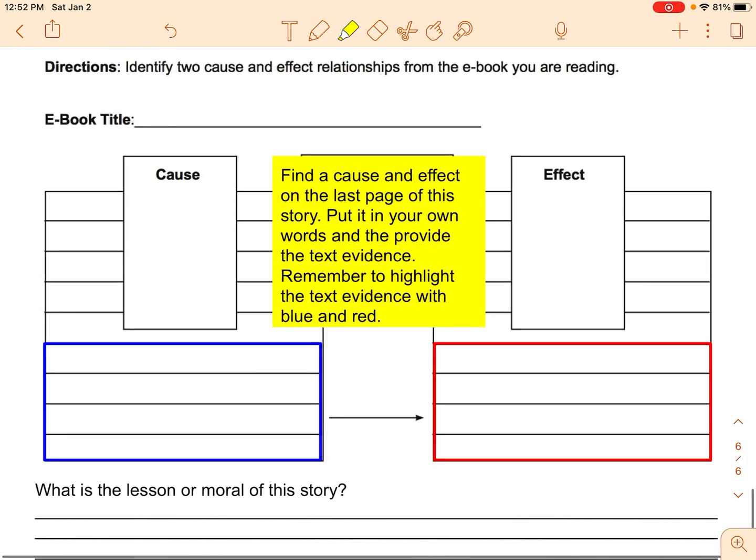So in the last 2 days, I've given you either the cause and effect in your own words, or I've given you the text evidence. Your job today is to go find your own cause and effect. You are going to be a detective.